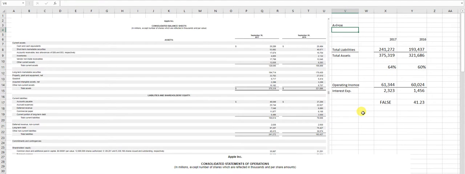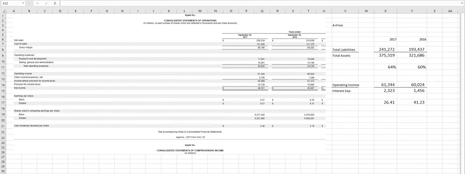The other one is also a measure of risk. This one tells you kind of how easily they can pay their interest expense. If I go to the income statement, I can get their operating income, which is 61,344 and 60,024. And then I look for interest expense and I can't find it on here. When you get into more advanced classes, you'll figure out that it's going to be in this other income and expense, but notice it doesn't tell us interest.